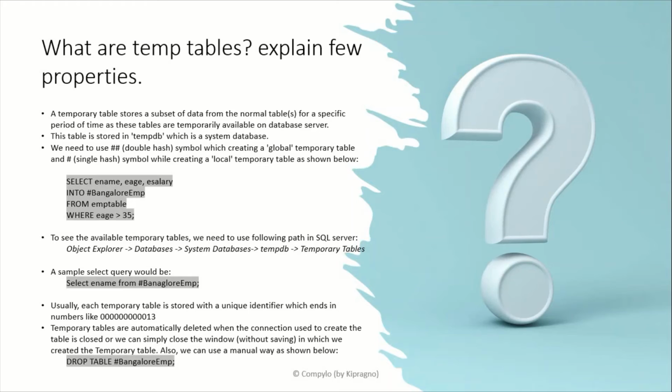To see the available temporary tables, we need to use the following path in SQL Server: Object Explorer, then databases, then system databases, then tempdb, and then temporary tables. A select query to get the data from this temporary table could be select ename from #tablename. Usually, each temporary table is stored with a unique identifier which ends in numbers, like shown on the screen.